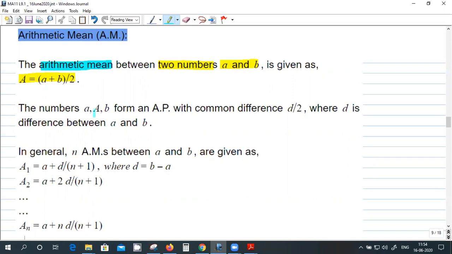So the important thing to realize is that A, the arithmetic mean, and B will form an AP with common difference d by 2, where d is the difference between A and B. That's easy to see, right? Because A, the mean, and B, where B is A plus d.